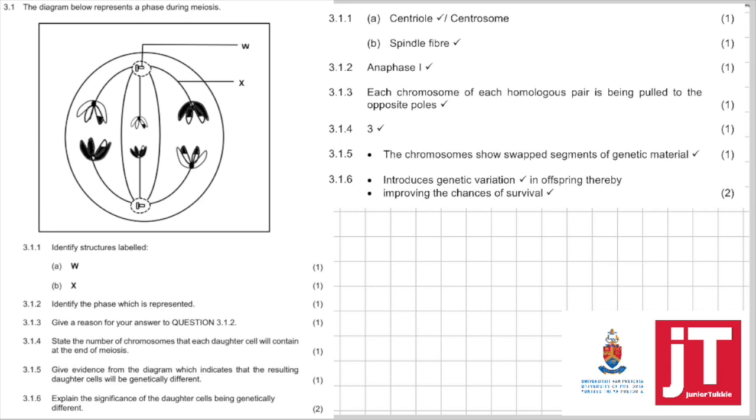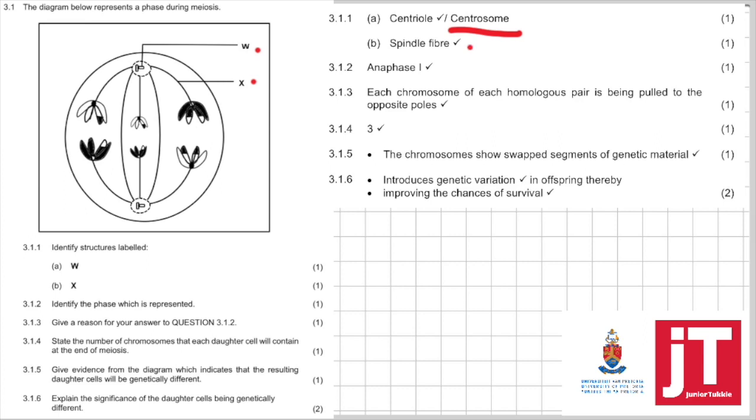Alright, 3.1. The diagram below represents a phase during meiosis. 3.1.1. Identify structure W. W, of course, is the centriole. The memo also accepts centrosome. Identify structure labeled X. That is definitely the spindle fiber.